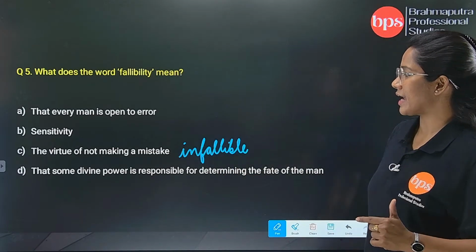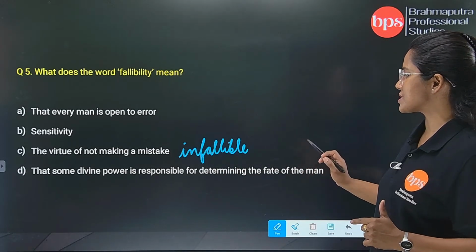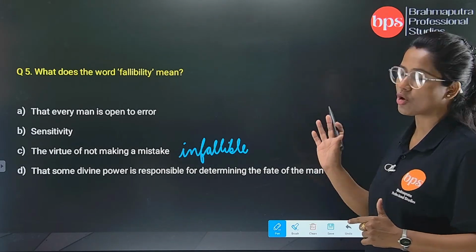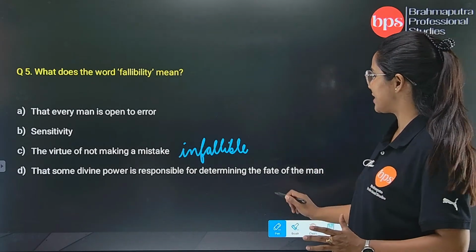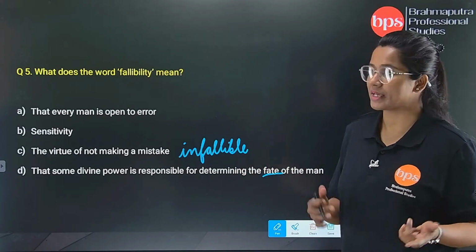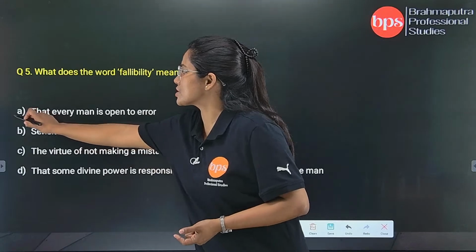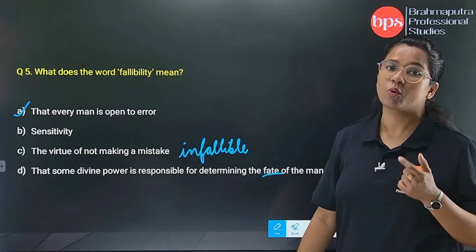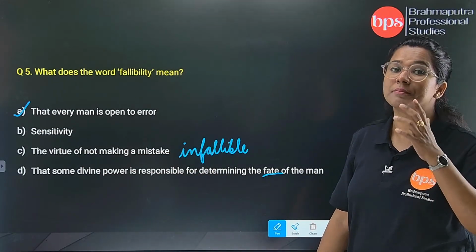And number D, that some divine power is responsible for determining the fate of the man. Now fate, destiny doesn't come here because it is not added in the comprehension. So we will go with the first option, that is every man is open to error, even you and me, yes.